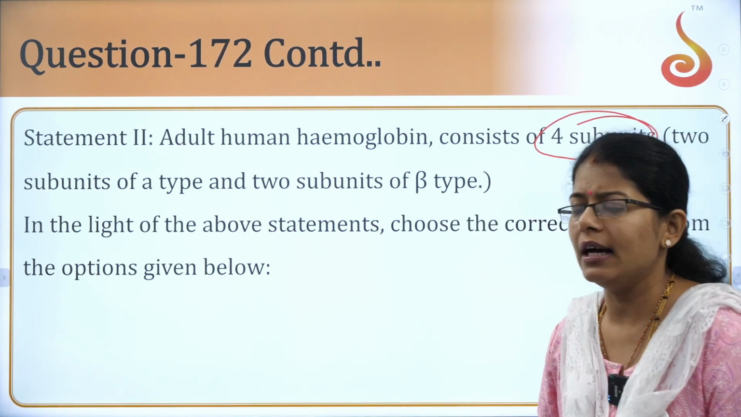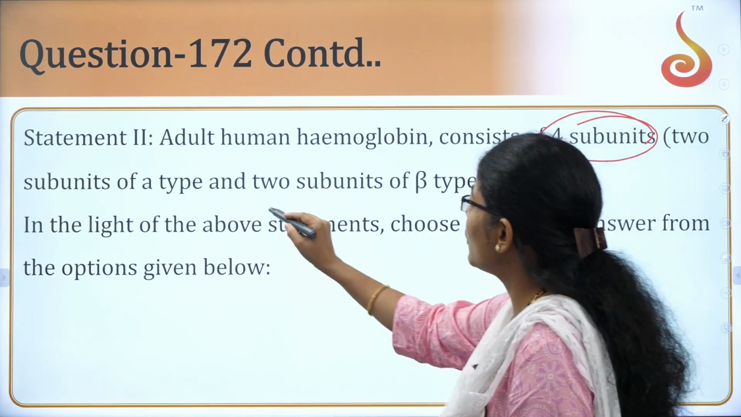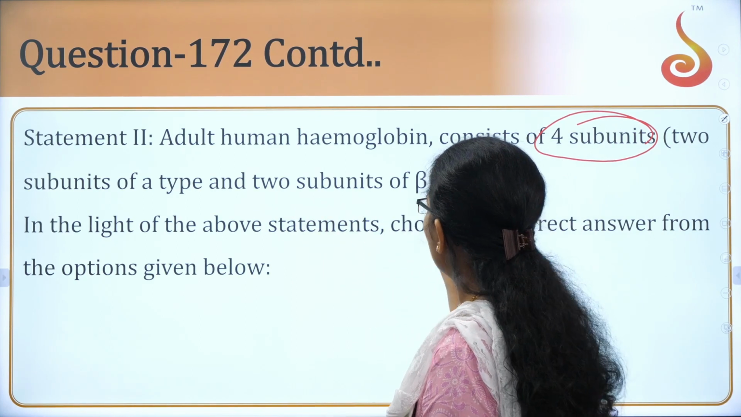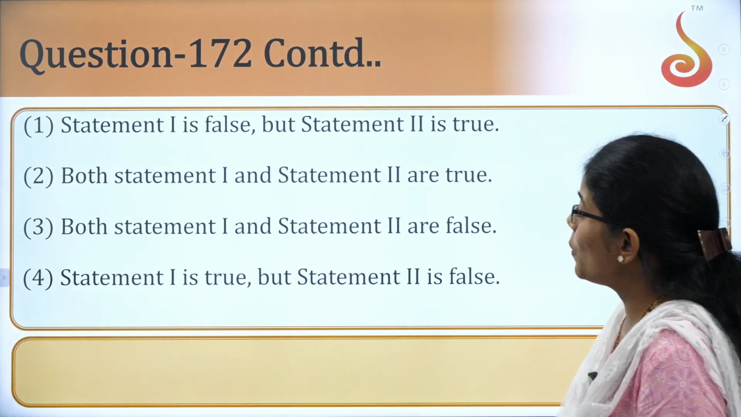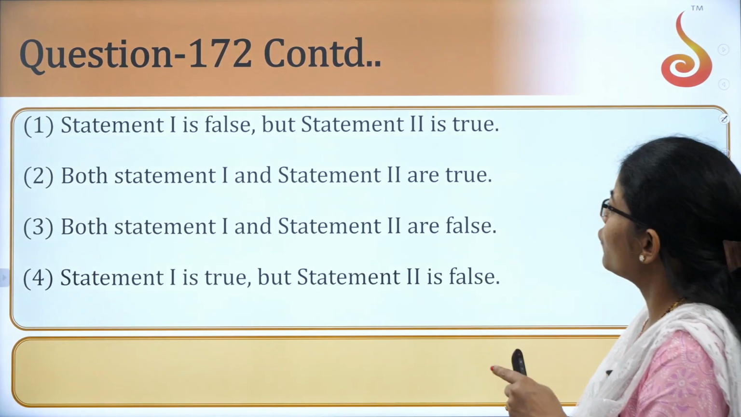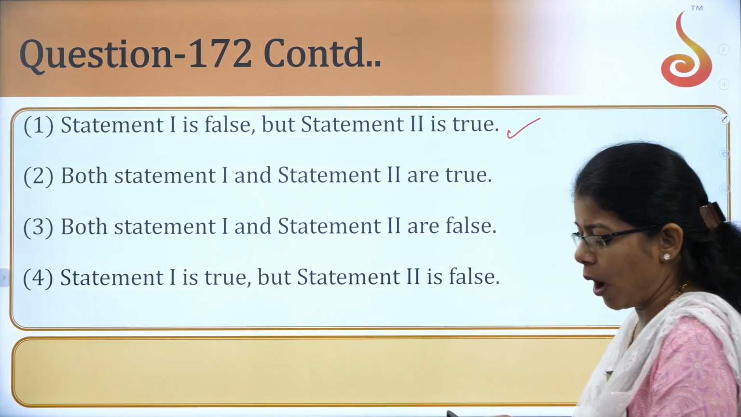4 subunits. Okay, which are those? 2 subunits of alpha type and 2 subunits of beta. That is yes. The answer here is, this is again true. So the option here: statement 1 is false, but statement 2 is true. Option 1.